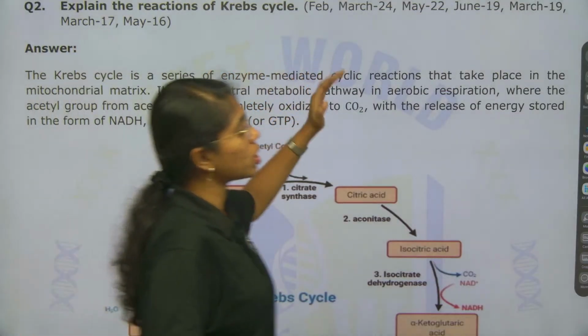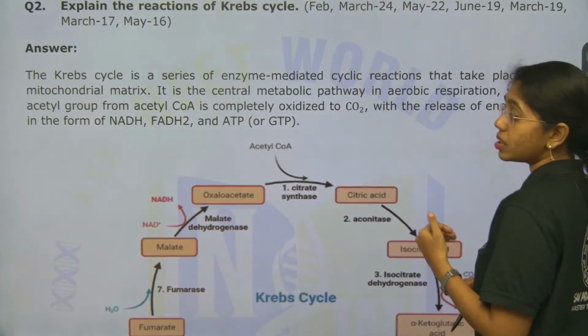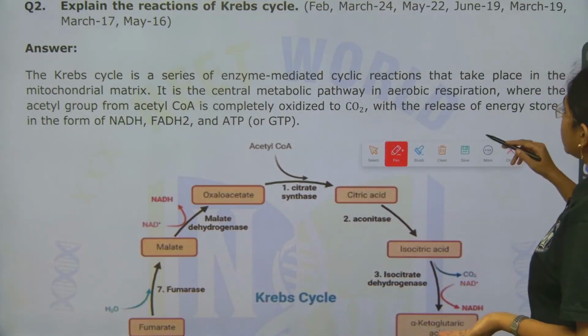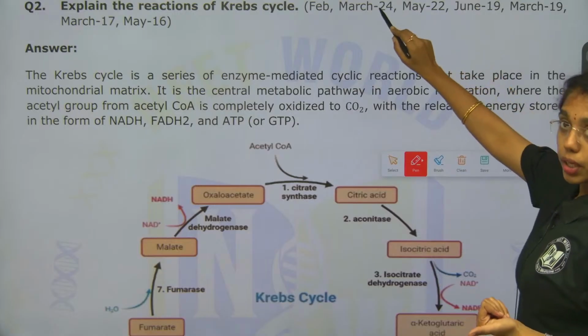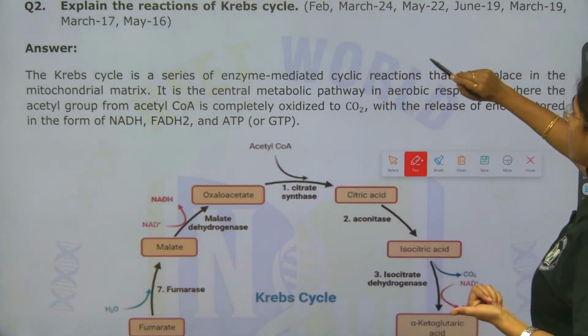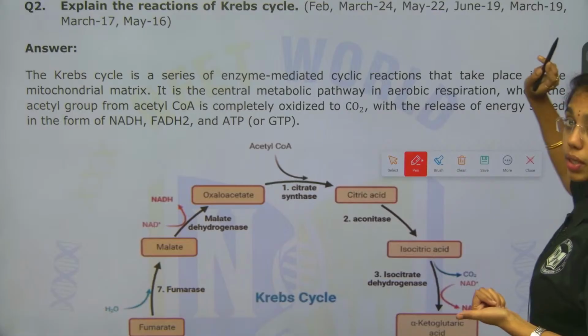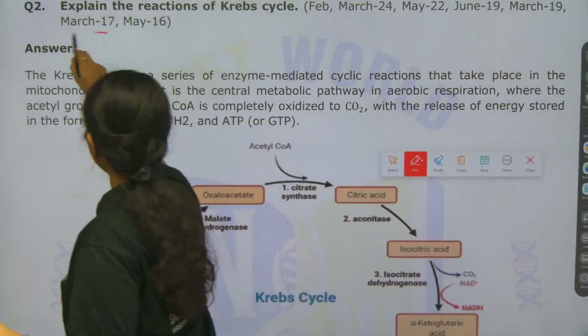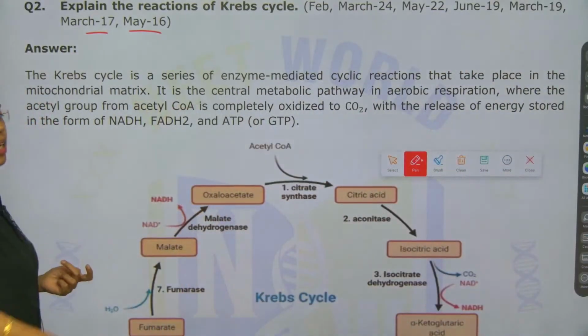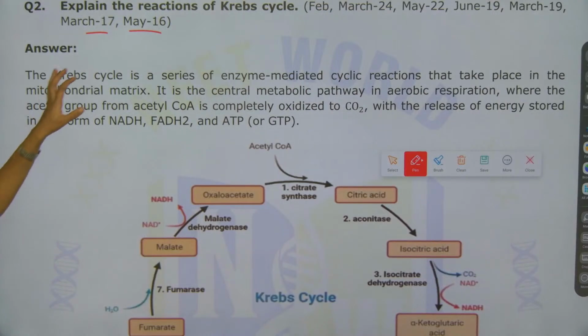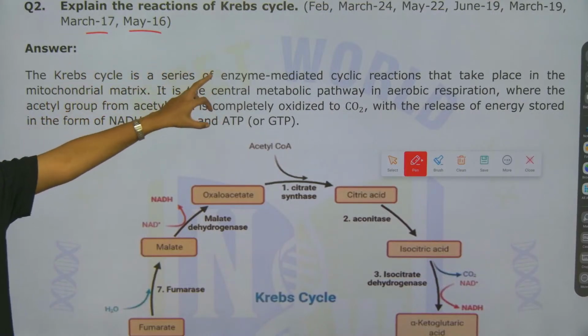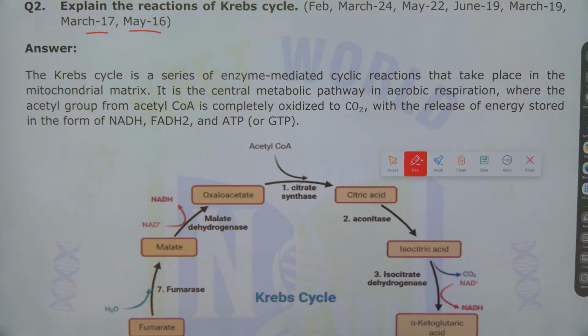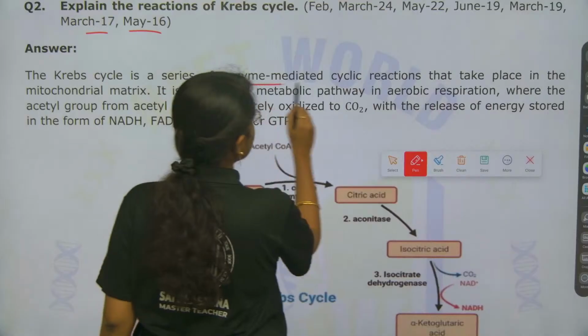How many times has it appeared in previous years of the IPE paper? In March 2024, February 2024, May 2022, June 2019, March 2019, March 2017 and May 2016, in these many papers you can observe the Krebs cycle question. That is how important this question is. So, the Krebs cycle is a series of enzyme mediated cyclic reactions.